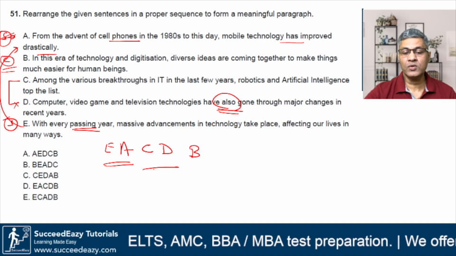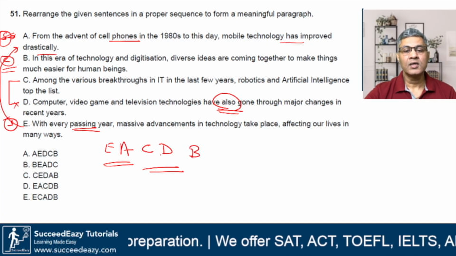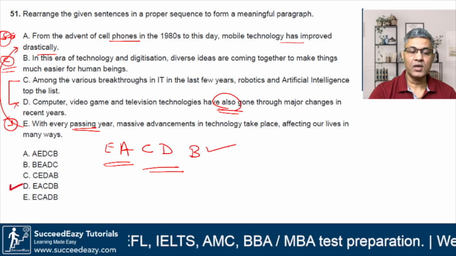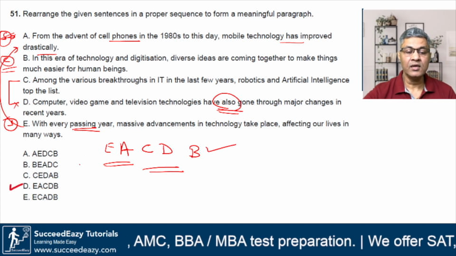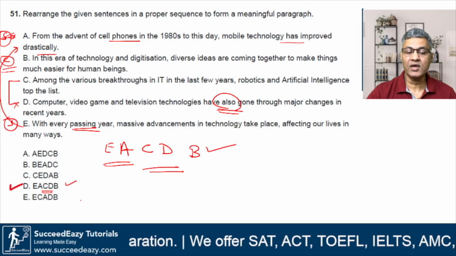EACDB. This is how we quickly arrive at the chronology. And if you read it together, the passage will make sense to you. So I'll go with option D, which is exactly the same, EACDB. This is how we arrive at this option.